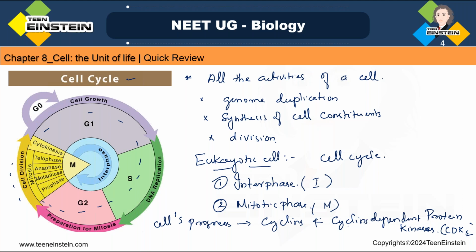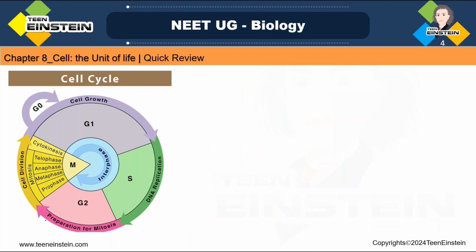Okay, so let's see the interphase. Here two stages we need to discuss. First is the interphase or the preparatory phase, and next one is the divisional phase. Let's see the interphase first. In this diagram, you need to learn it very clearly.